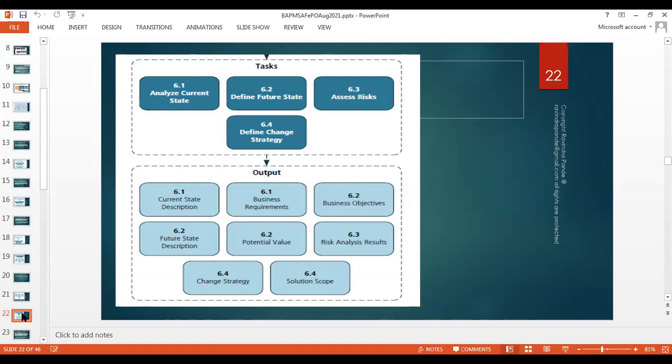And then we basically build business requirements based on those backgrounds, that vision, those needs which are declared by the business people, and then build business objectives on that, create a future state description, devise a gap strategy, gap analysis, build a potential value for this solution vision, and do a risk analysis from the assumptions we collected. Try to understand the change strategy, do solution scoping, and the other things as per the requirements of the policies and procedures we have adopted wherever we are working.